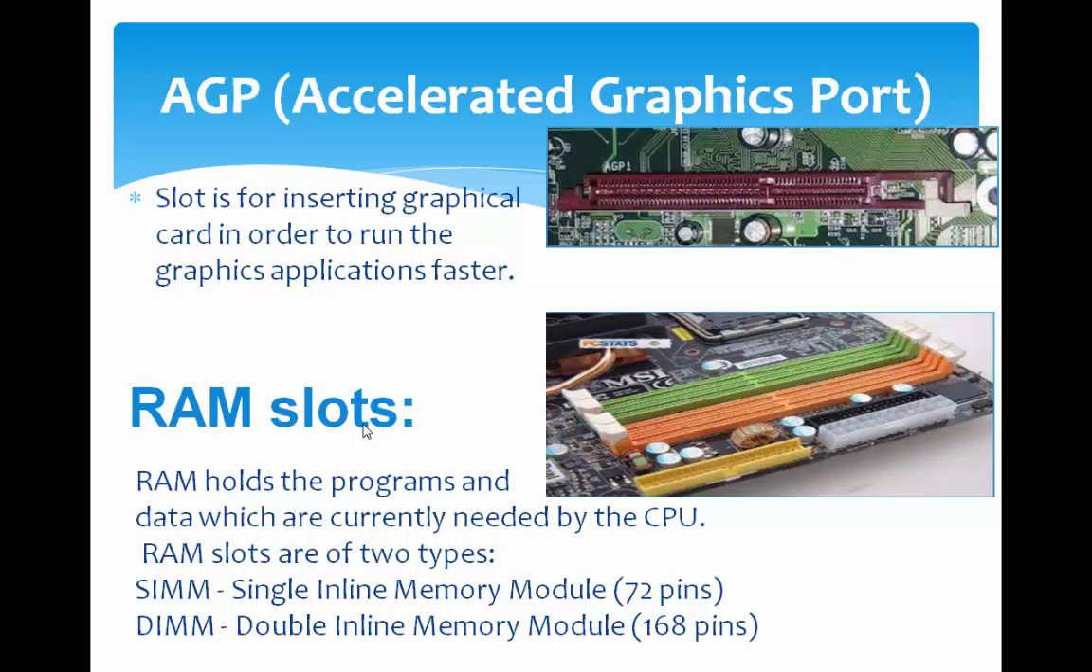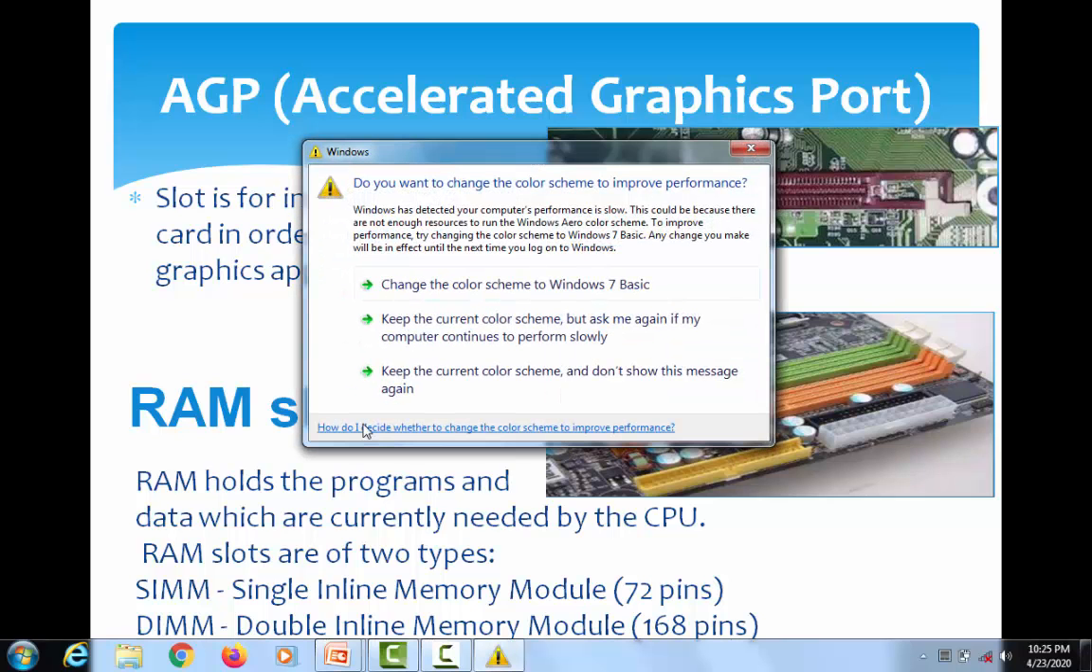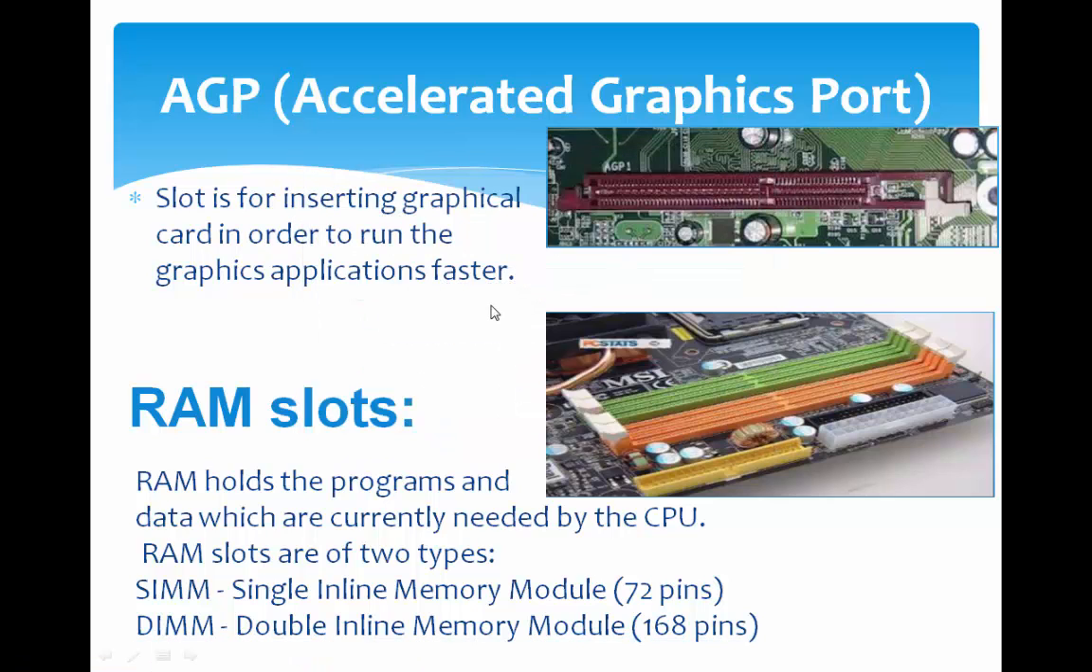So AGP is nothing but accelerated graphic port, which is a slot for inserting a graphical card in order to run graphical applications faster. Normally, if you are using any 3D applications or any high-end graphics applications, then we require this accelerated graphic port. By availing this, we are able to run graphic applications faster.